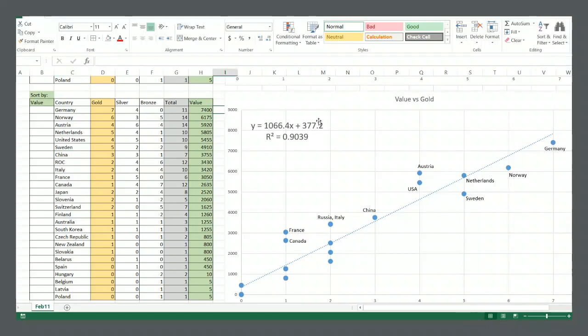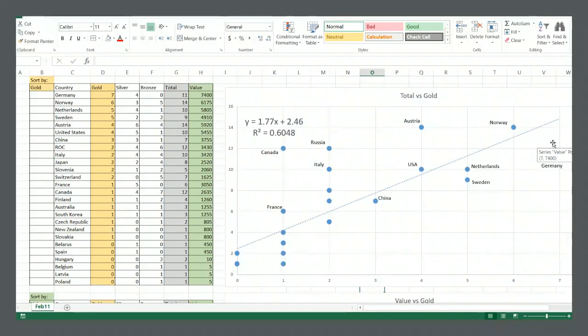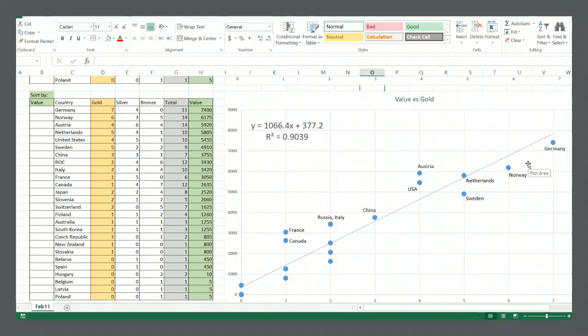And when we graph the medal value versus gold medal count, we end up with different clusters. So first of all, Germany is way ahead. When we're looking at total versus gold, Germany and Norway are kind of comparable. Value versus gold, we see Germany definitely in the lead, but Norway is in second place, not too far off.